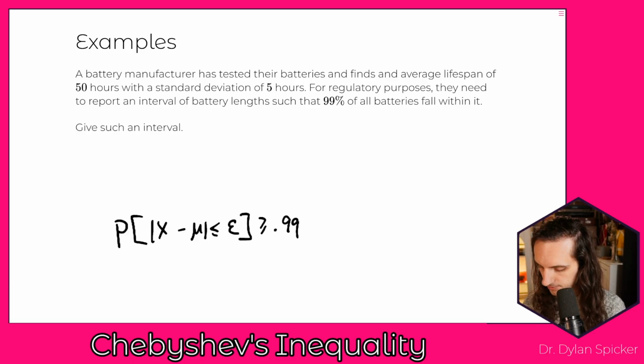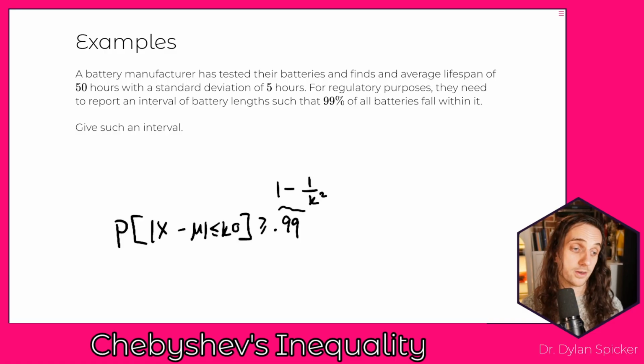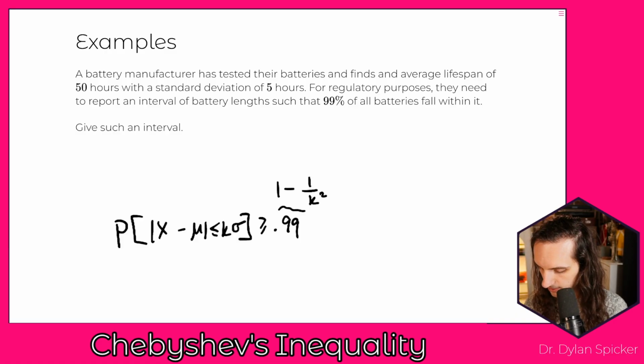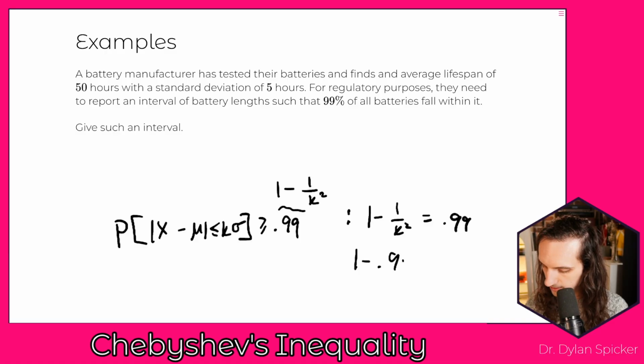But right here, this 0.99, we know from Chebyshev's, if we write this as 1 minus 1 over k squared, and we take epsilon here to be k times sigma, then that's going to be a valid statement. And so what we can do is solve for 1 minus 1 over k squared equaling 0.99. Okay? And so then if we start rearranging this, we get 1 minus 0.99 is equal to 1 over k squared.